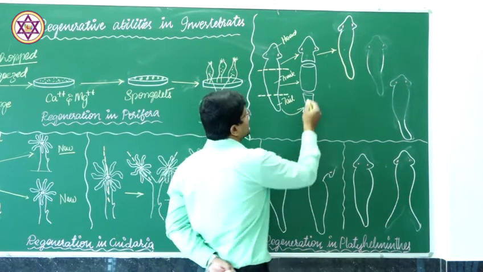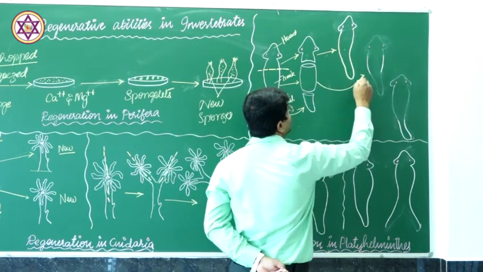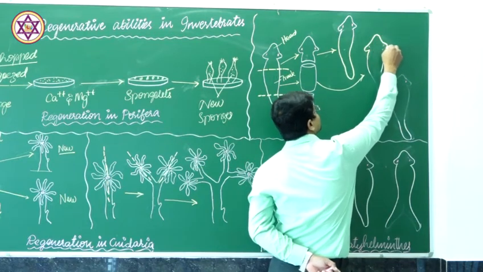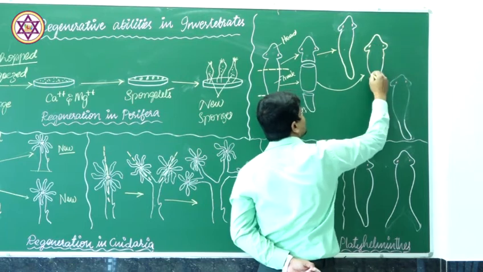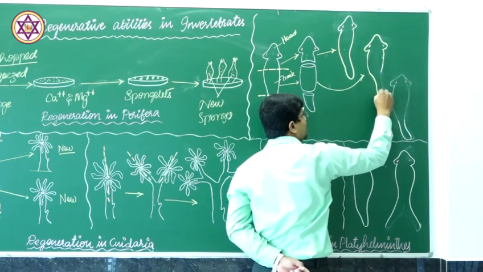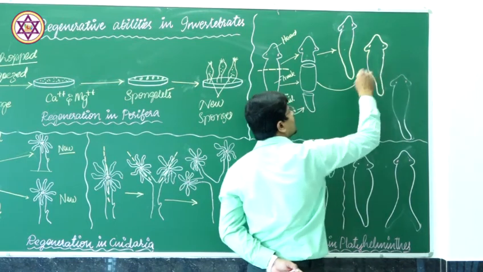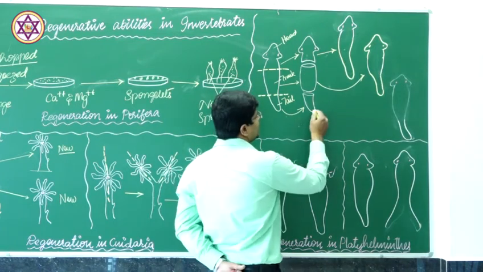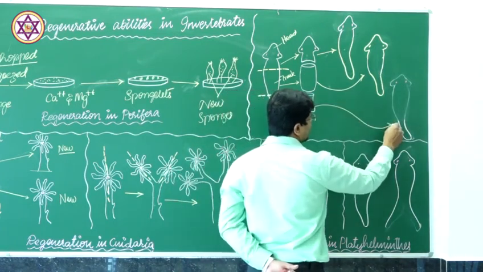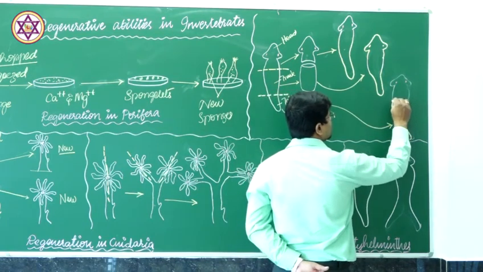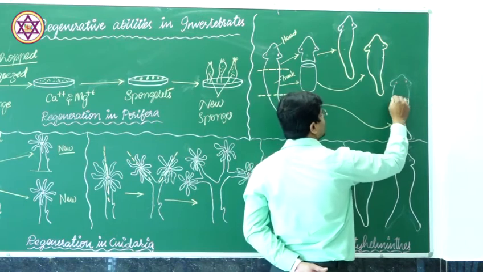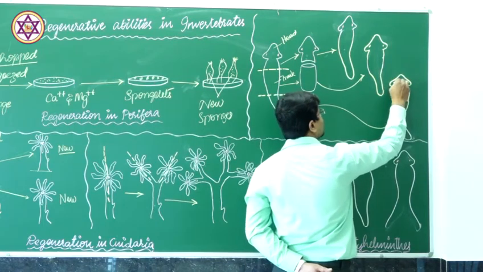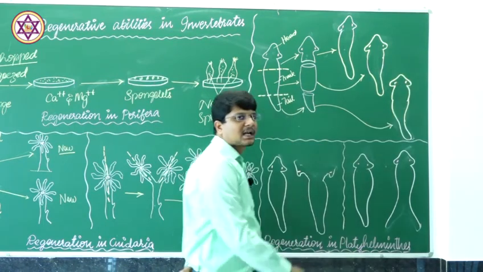In a similar way, the trunk region grows its lost head portion, and at the posterior pole it grows the tail, and once again becomes a complete individual. In a similar way, the tail grows its trunk as well as the head region, and finally becomes a complete individual organism.